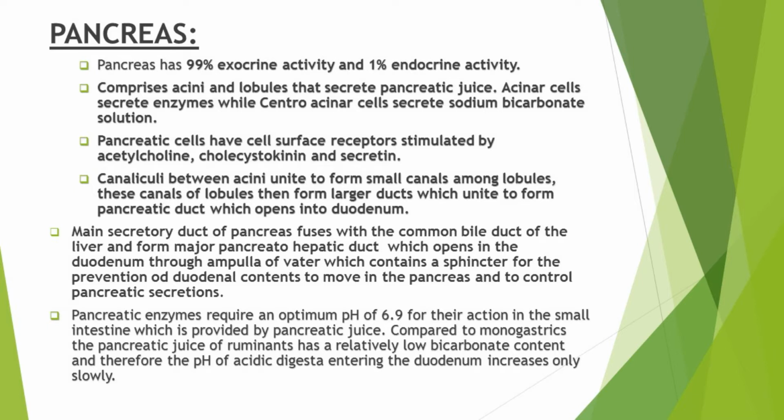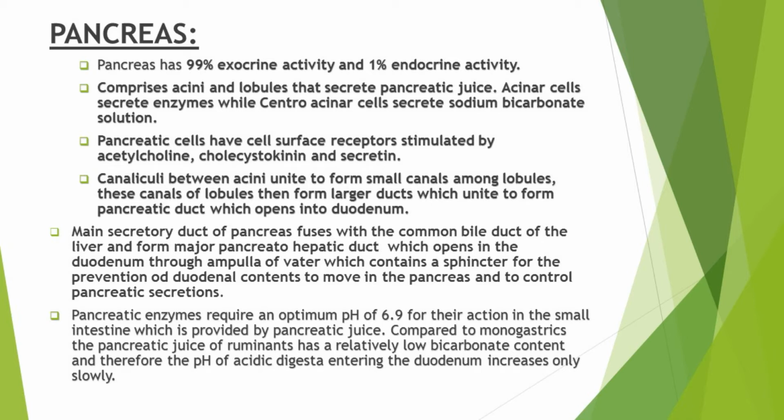Then this main pancreatic duct fuses with the common bile duct from the liver to form a major pancreatohepatic duct. This pancreatohepatic duct then opens into the duodenum through the ampulla of Vater, and this ampulla of Vater contains sphincter muscles for the prevention of duodenal contents moving into the pancreas.